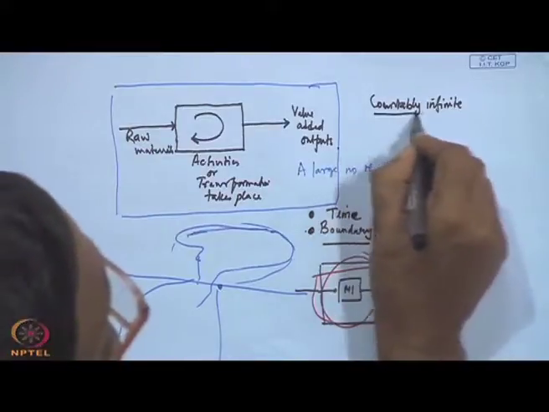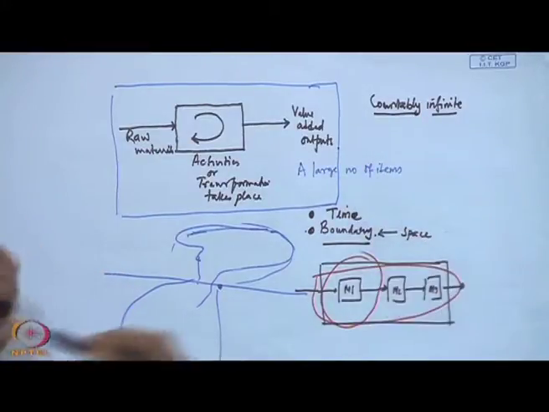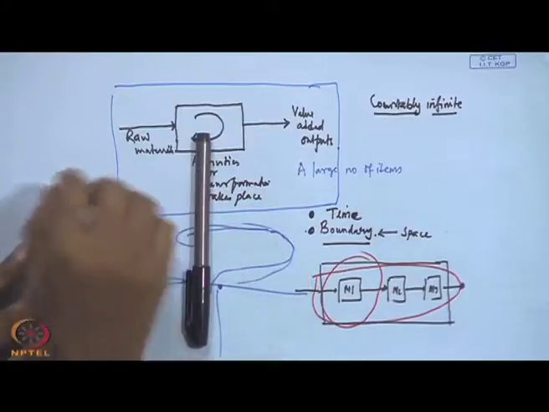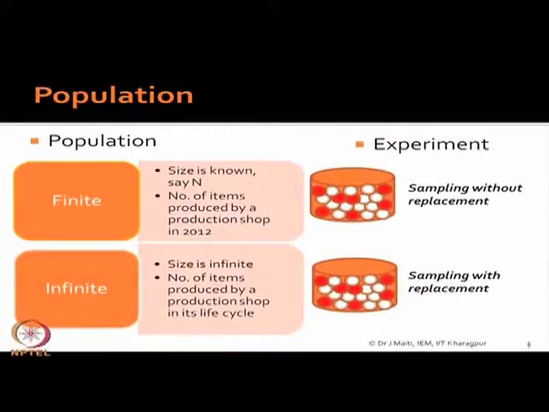Whether countably infinite or infinite, we will basically define in statistics in two senses. One is that your population will be finite population or infinite population, and finite population means the size is known, which is n. For example, number of items produced by a production shop in 2012. Infinite population, size is infinite, number of items produced over the life cycle of the process, that is countably infinite.